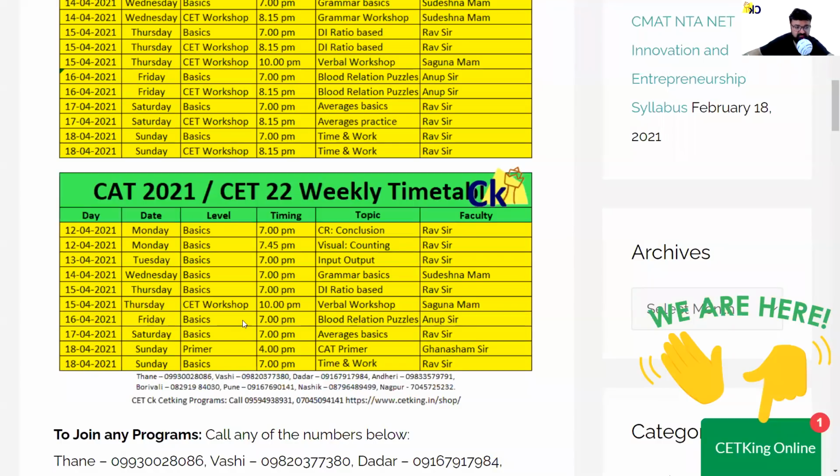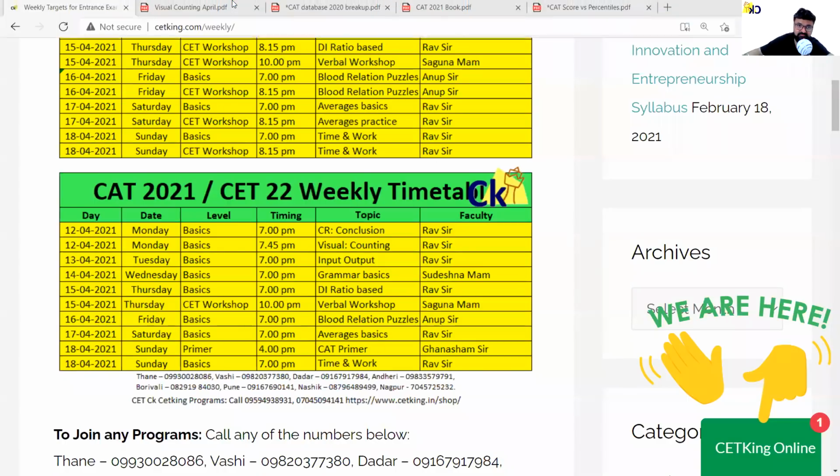Exactly. Next week, you have to give one mock, one full length mock. You have to give a baby mock. Everybody.